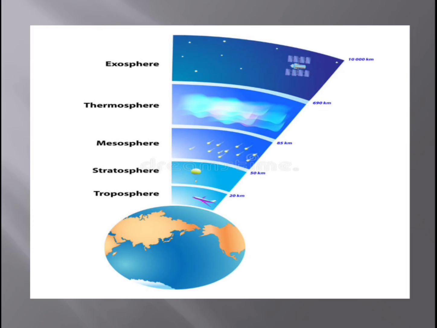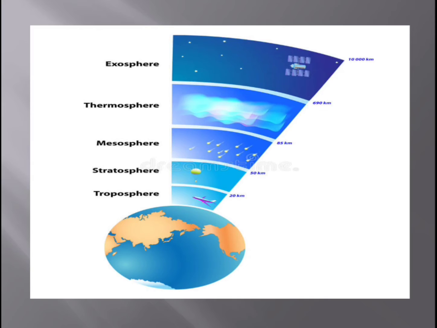Okay, children, so that is the ozone layer that you can see in the stratosphere. Next, coming to the mesosphere. The mesosphere is about 85 kilometers from the earth's surface, that is, from 50 to 85, which is 35 kilometers thick. Here the air becomes thin.